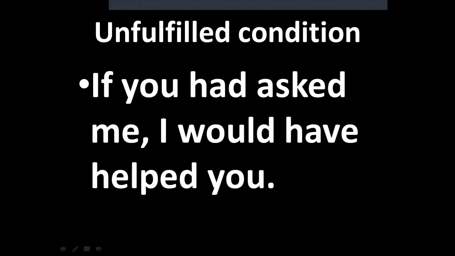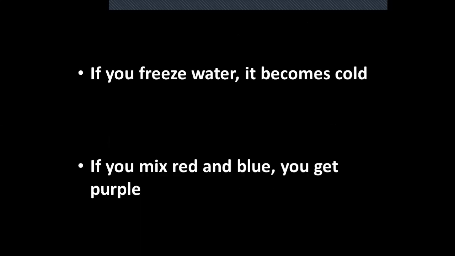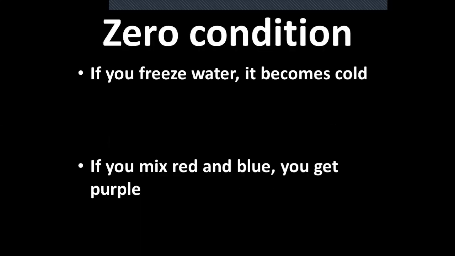Here, the structure subject plus had plus V3 is the past perfect tense, and the main clause structure is subject plus would have plus V3. This is the type 3 condition. We are talking about the past unfulfilled condition. Understood? Now let's see the zero condition, type 4.